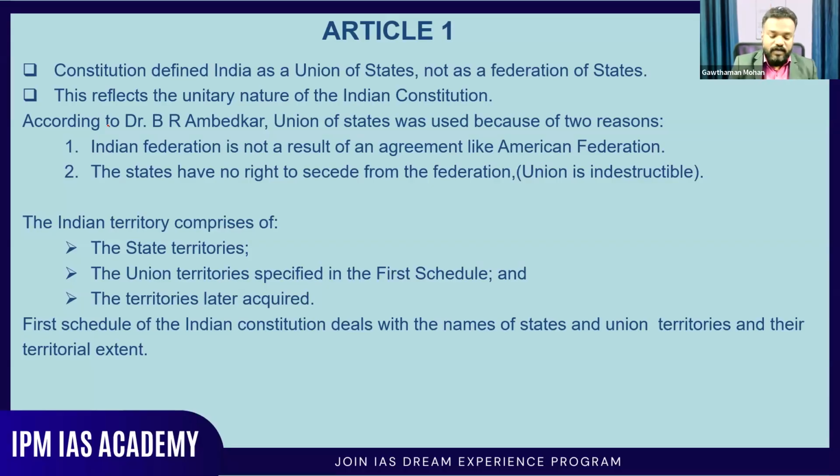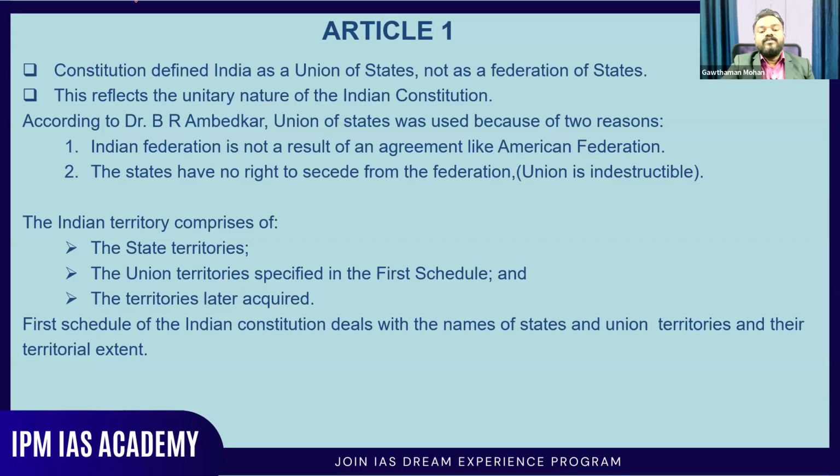Now, what is Article 1? Article 1 mainly talks about India, that is, Bharat shall be a union of states. And very clearly, we have mentioned that we are not a federation of states, we are a union of states. So why is it not a federation of states? In a federation of states, the states have the authority to secede from the federation. But in the Indian Union, the states do not have any authority to secede from the union.